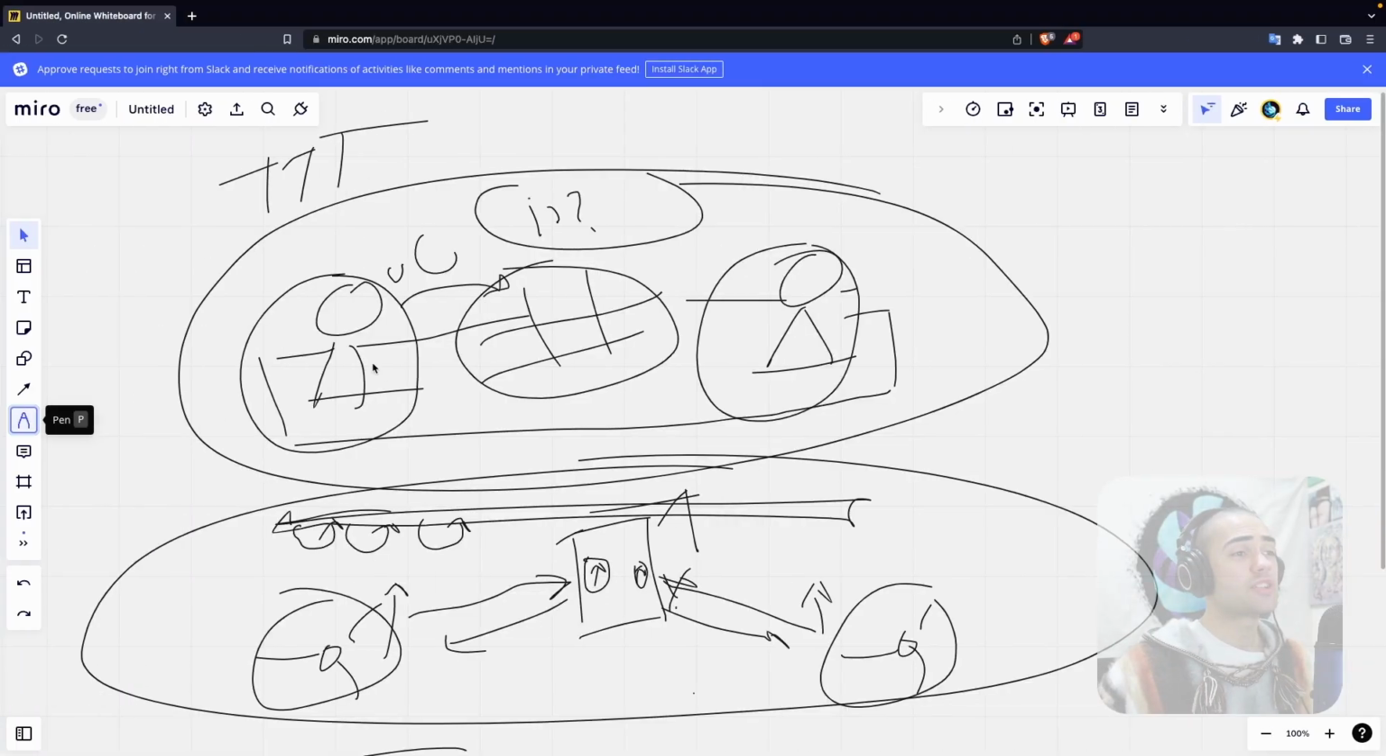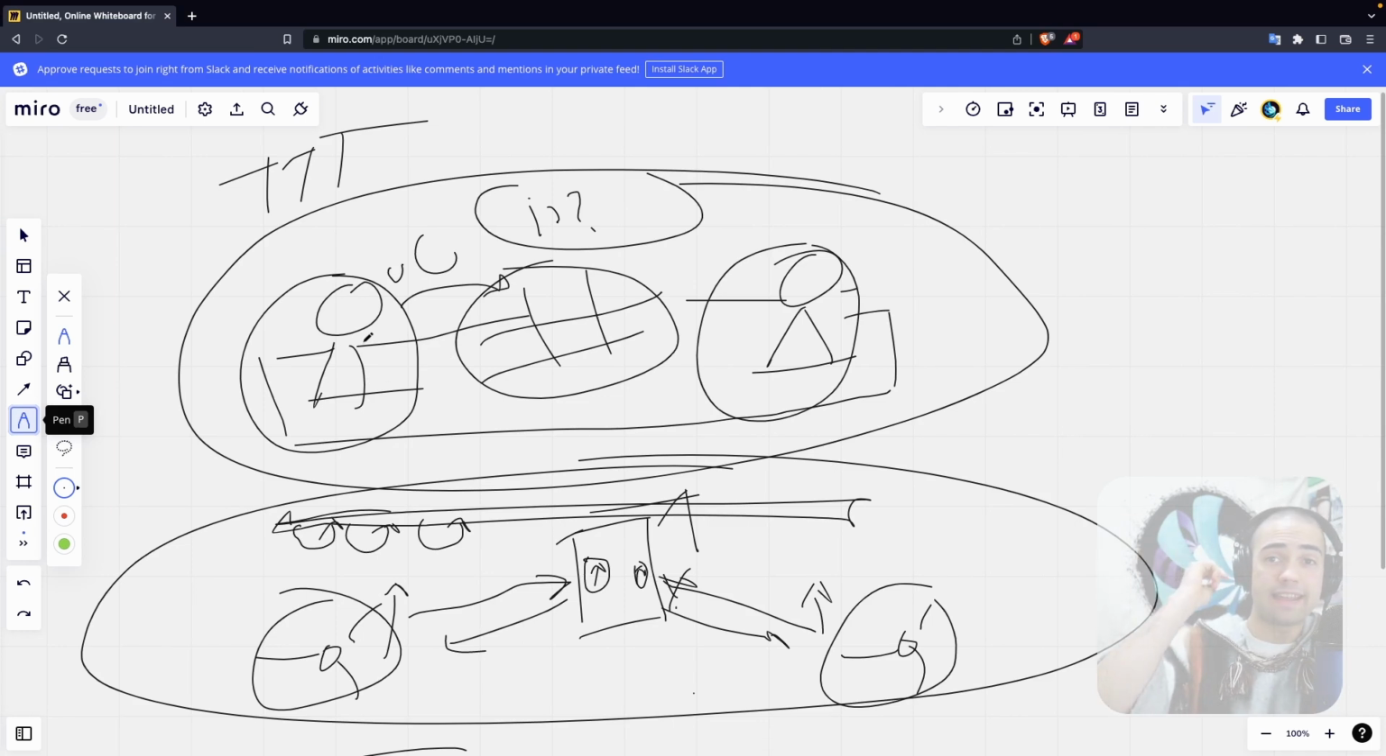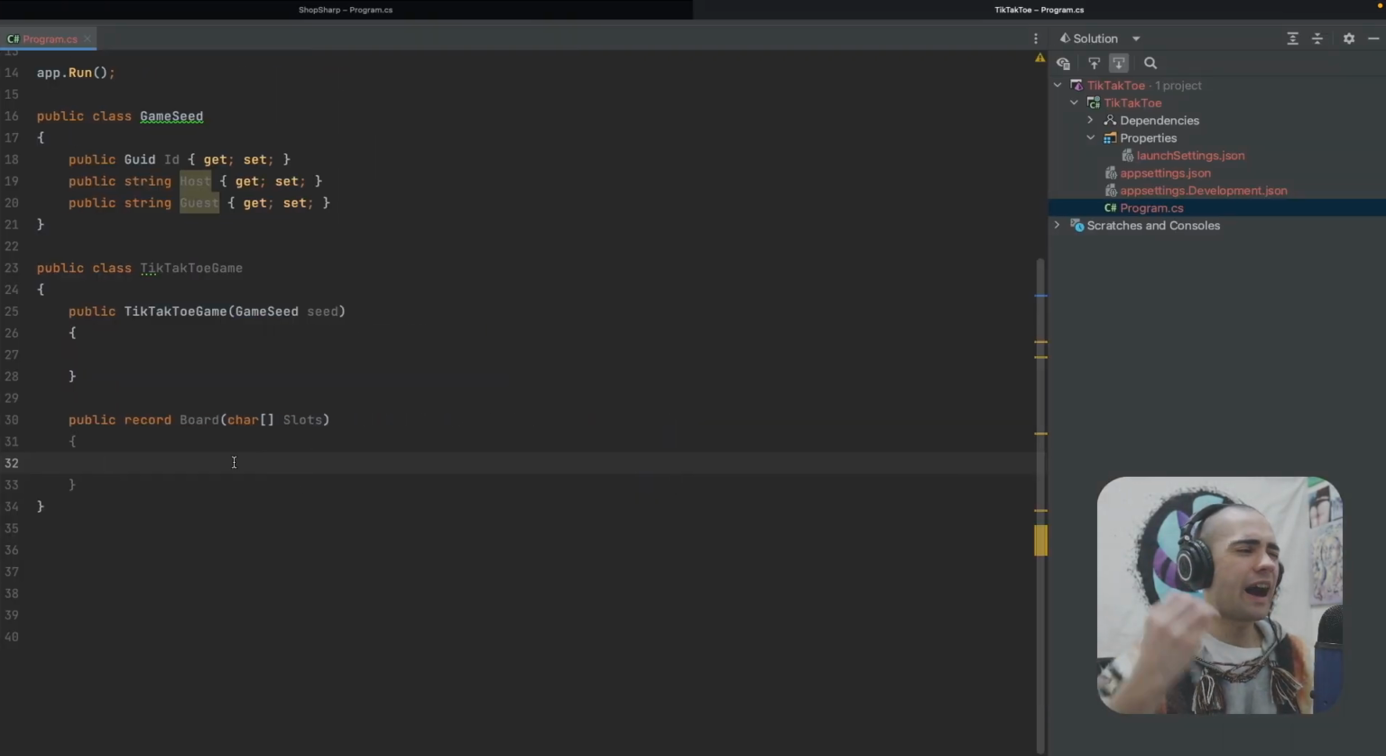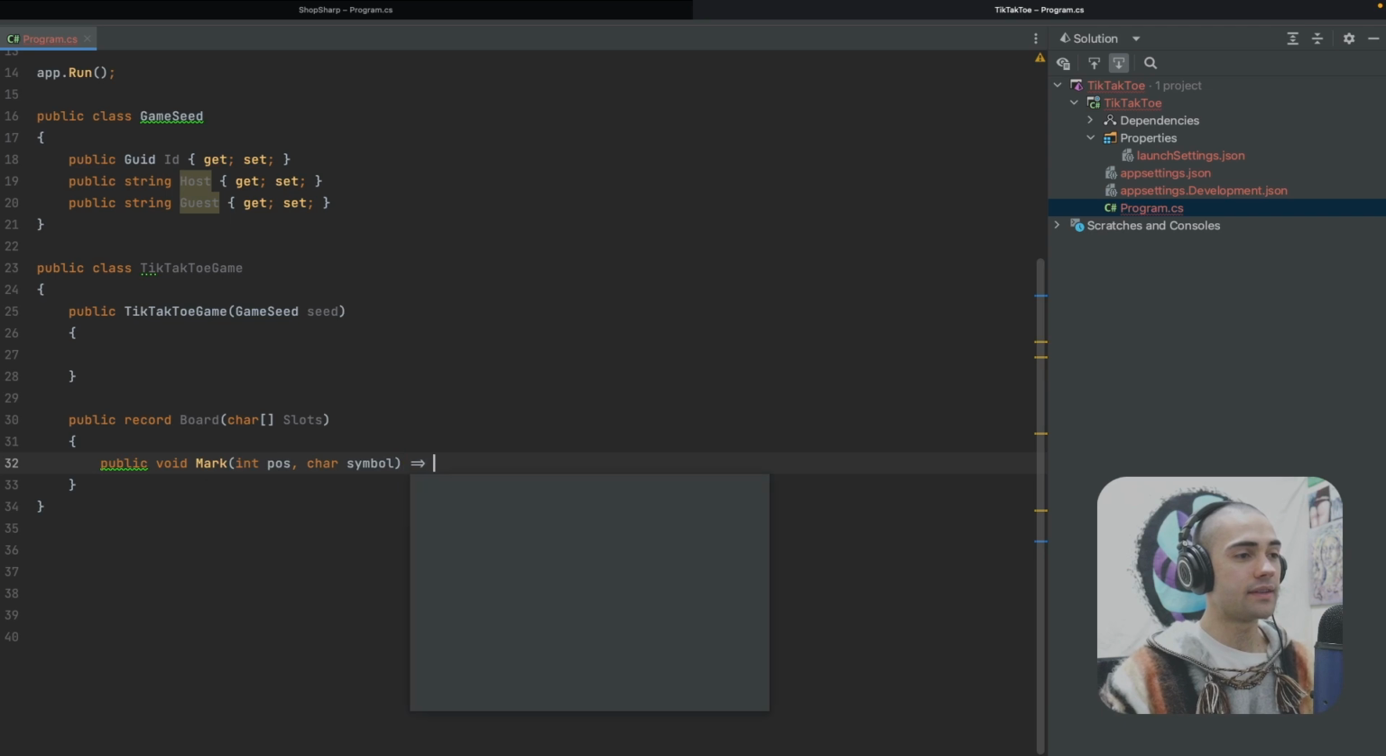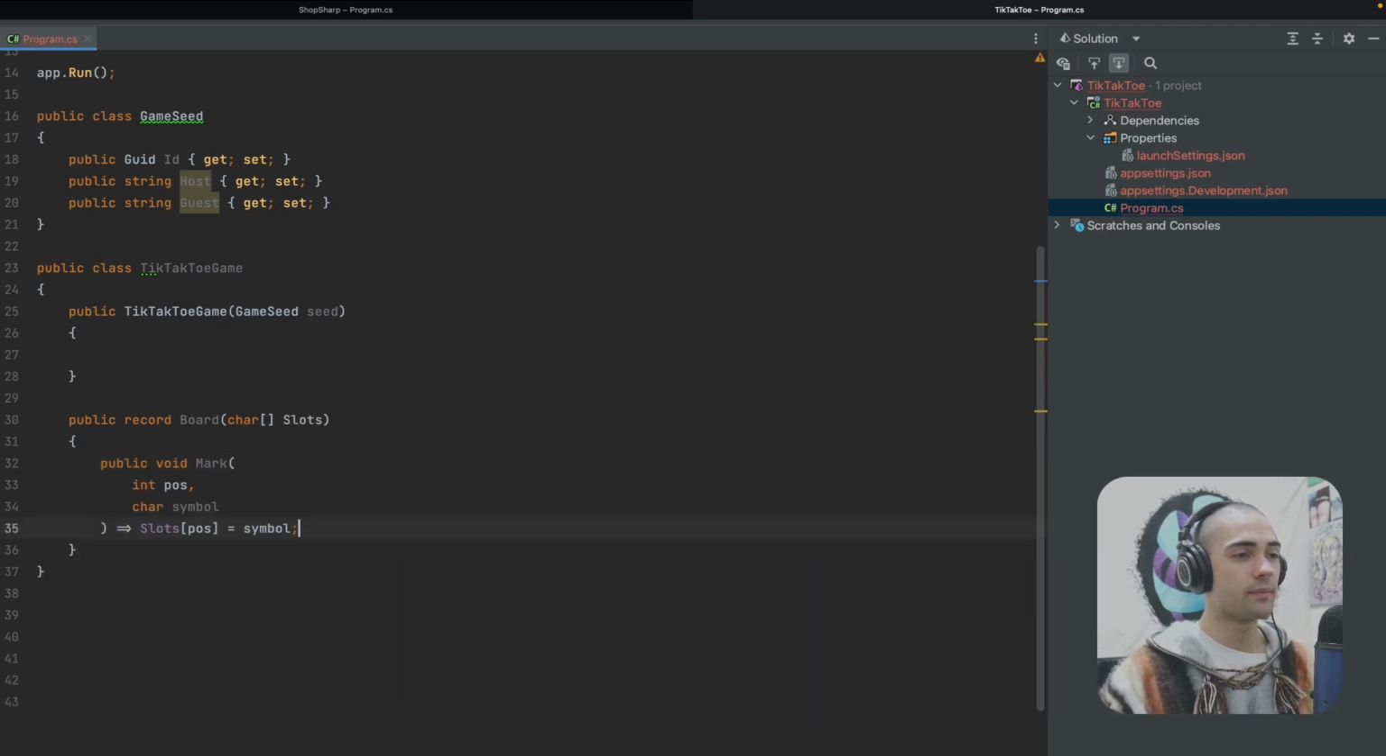And then the interaction that can happen between a user and a tic-tac-toe board is a user. If you take a look at the actual real world interaction, you mark a square, okay? So we got our domain specific language going on over here. Public void mark. We want to mark at some kind of position, and we want to place some kind of symbol. This is just going to go to the slots, at position, place the symbol.